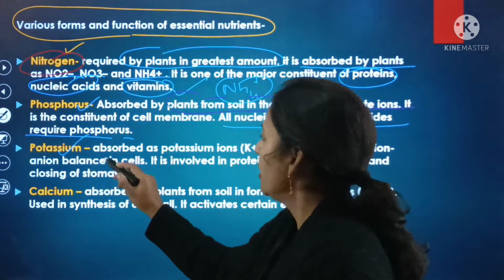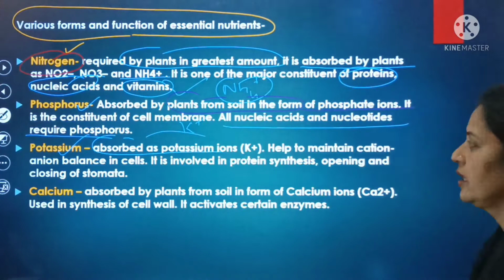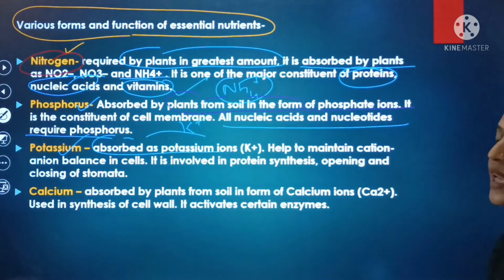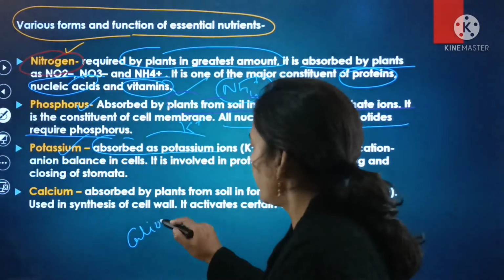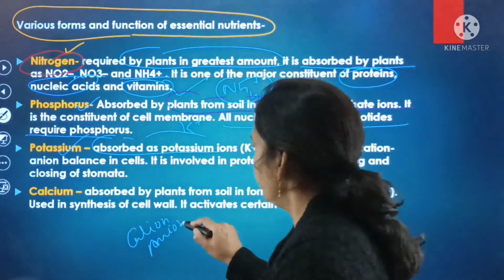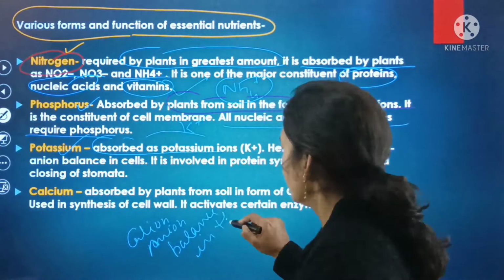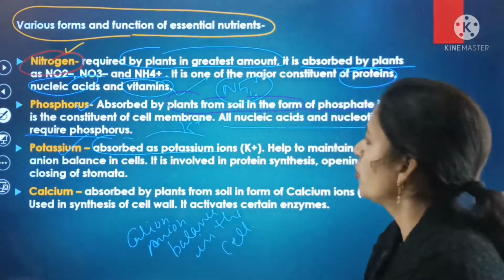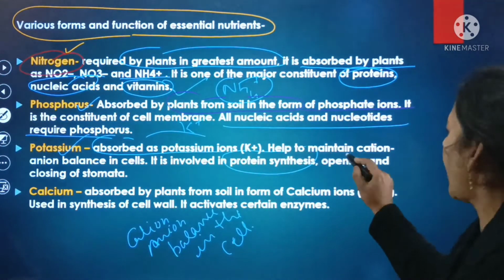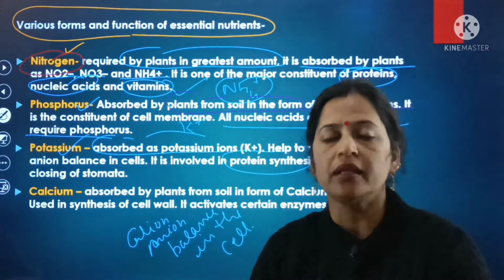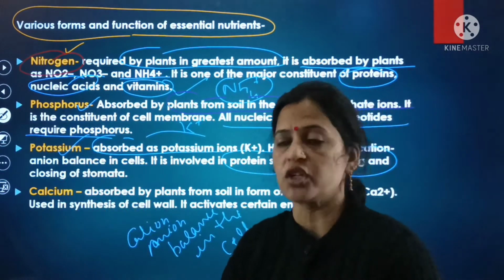Next is potassium. Potassium is absorbed as potassium ions, that is in the form of K positive ions. It helps to maintain the cation-anion balance in the cell. So this is the major function of potassium, and it is involved especially in protein synthesis, and the opening as well as closing of the stomata. That is, opening and closing of the stomata is done only with the help of potassium.